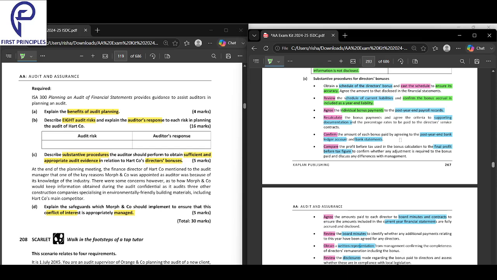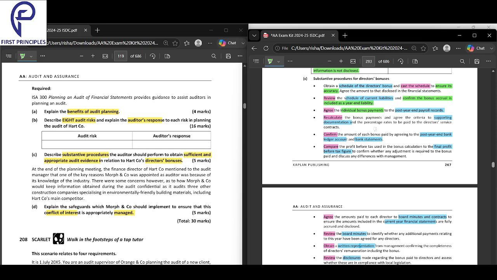Next, recalculate the bonus payment and agree to the criteria. See, bonus also you get on criteria. Simply you don't get bonus. So what you have to do is recalculate the bonus and agree to the supporting documentation. But why? Just to ensure that the correct bonus has been calculated and the percentage rates to be paid to the director. Here the why is not written, but we have to ensure that we learn the why.